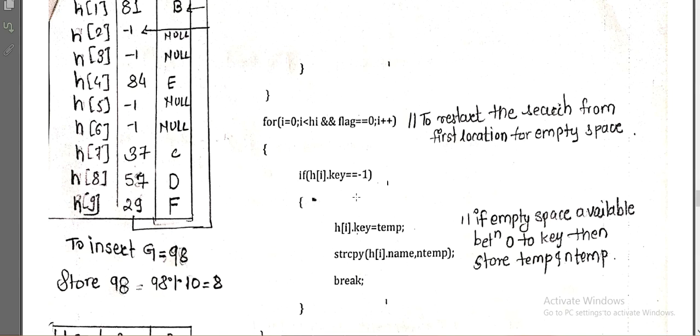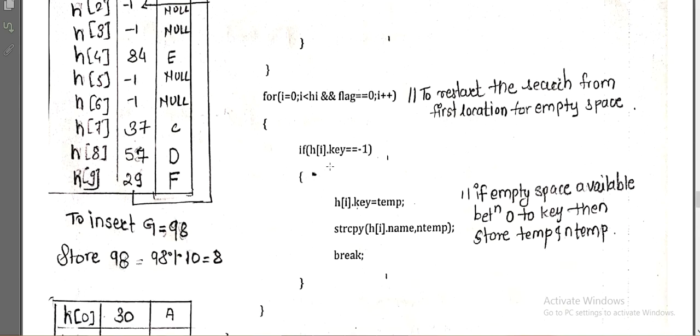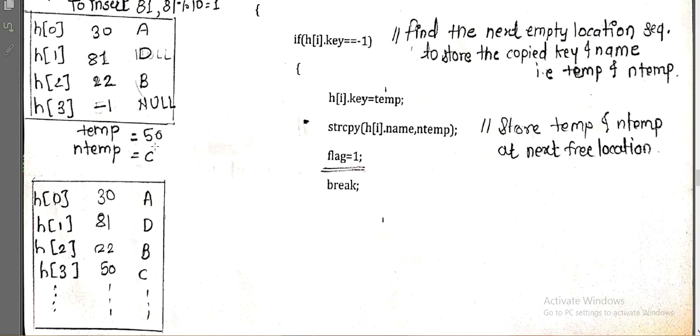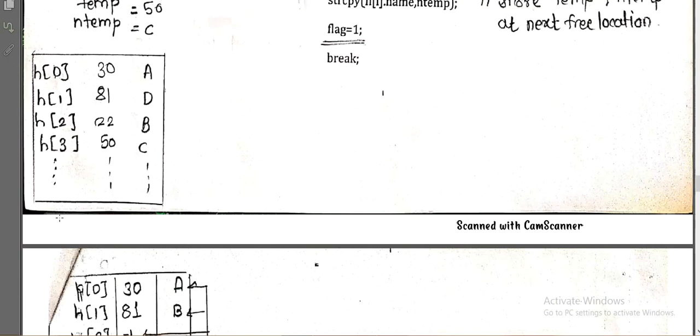If a position between 0 and that location is empty, then copy temp to that key and copy that name, that is ntemp, to that name variable. Means if that 50 and C are not stored over here, then we have to find the next empty slot from 0 to that particular location and place that key.